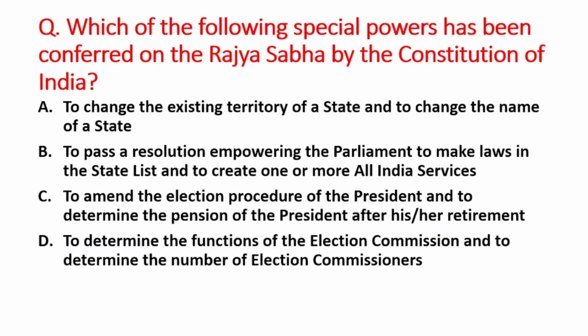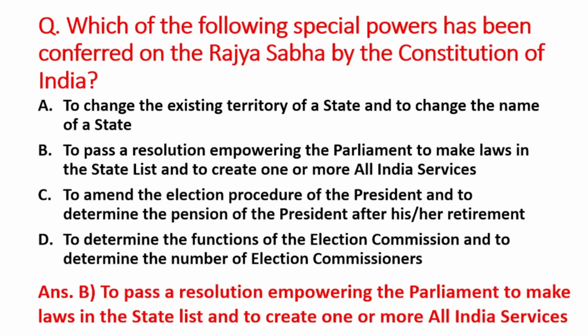Next question is, which of the following special powers has been conferred on Rajya Sabha by the Constitution of India? Please guys pause the video and read all these options. So the right answer of this question is option B, that is to pass a resolution empowering the parliament to make laws in the state list and to create one or more All India services.